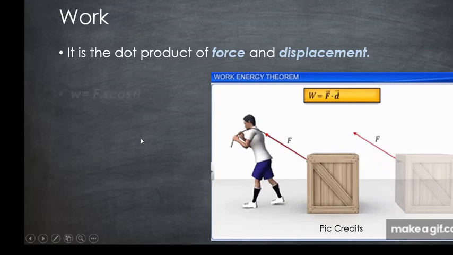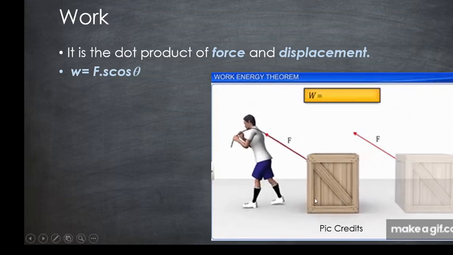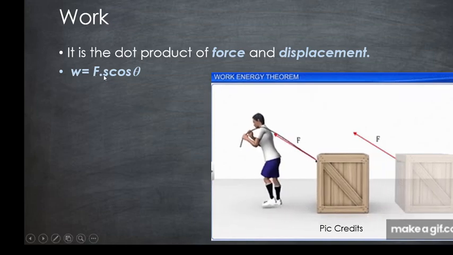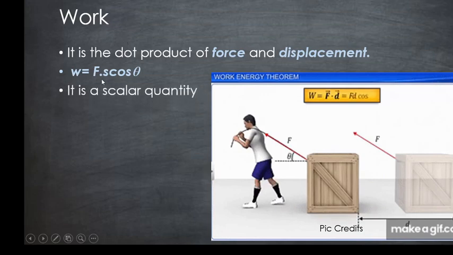Therefore, it can be written as work done W is equal to F S cos theta, where F is the force, S is the displacement made by the object, and theta is the angle between force and the displacement. So it is a dot product of force and displacement, defined as W = F · S = F S cos theta. Since it is a dot product, it will be a scalar quantity and the SI unit is joules.